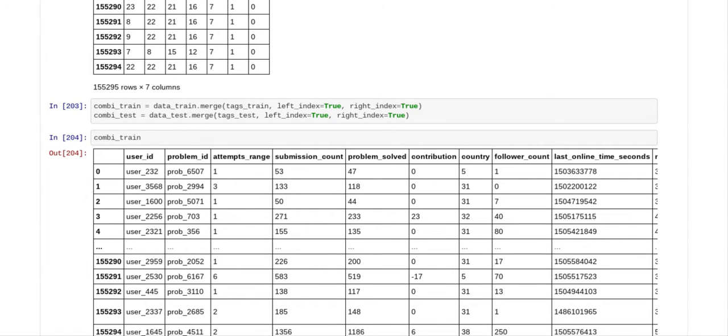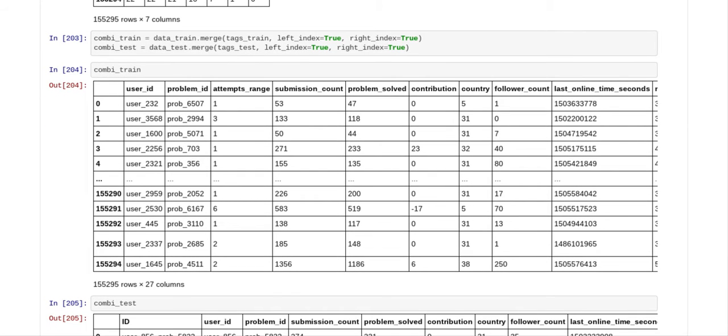So now we had to create another file called combi-train and combi-test. Combi-train equals data train merge, tags train, left index true, right index true. And combi-test equals data test merge, tags test, left index true, right index true. So now we had to merge combi-train to data test.